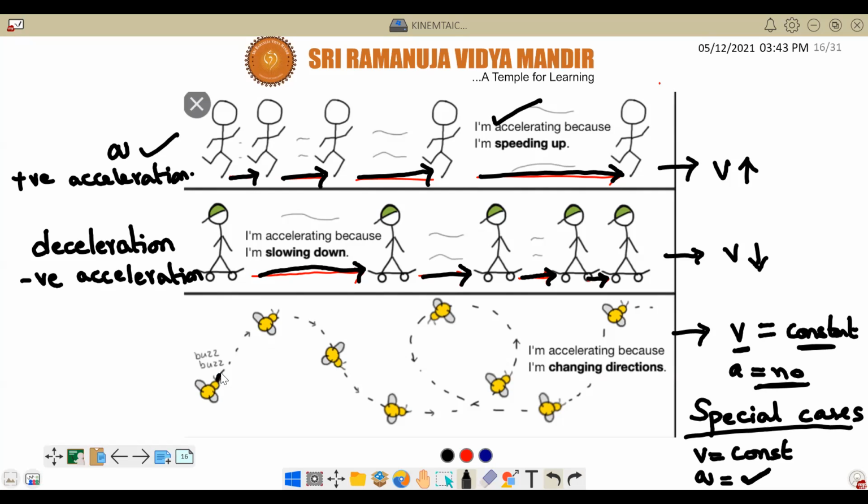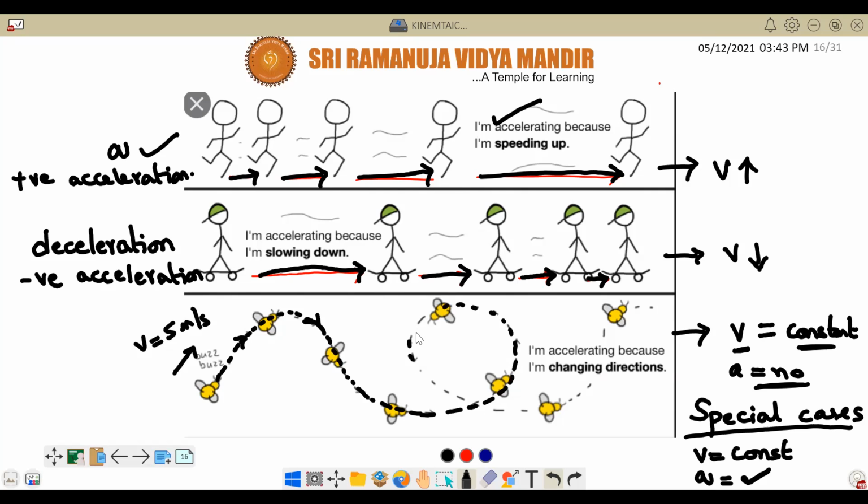Honeybee, you can see here, it is making a sound, buzz like that, correct or not? Now it is going at a constant speed, v equal to 5 meters per second. So it goes like this, like this. See here, but at every moment it is changing its direction or not?